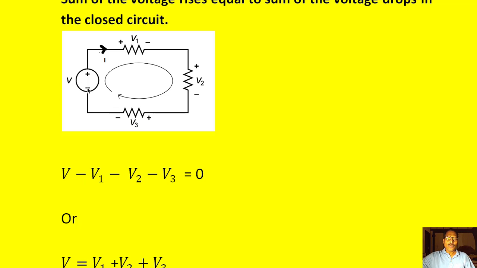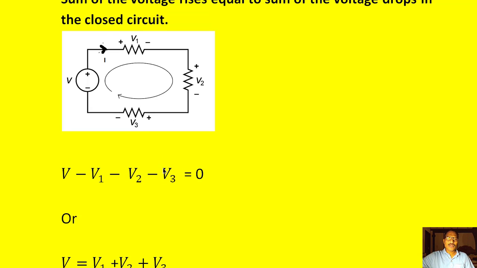So here this is voltage rise, so V, this is voltage drop, plus to minus means voltage drop, minus V1. Next here also V2, it's also first plus next negative, so we take negative sign here, minus V2, and then again we are finding here positive first next negative, so we get negative sign for this voltage, that is minus V3 is equal to 0.